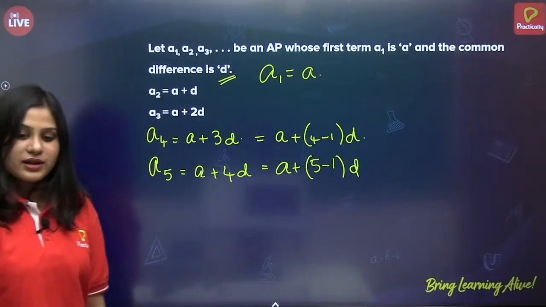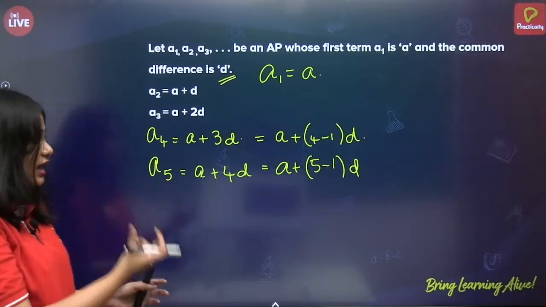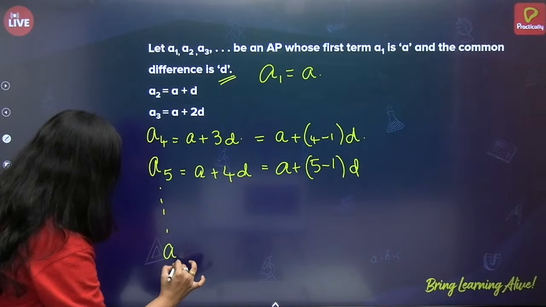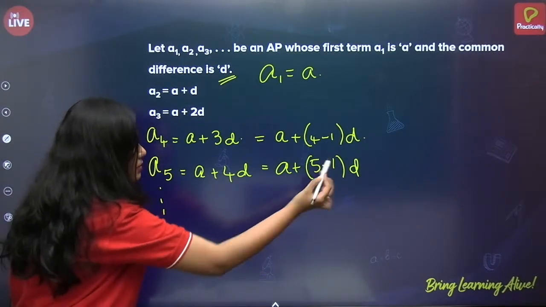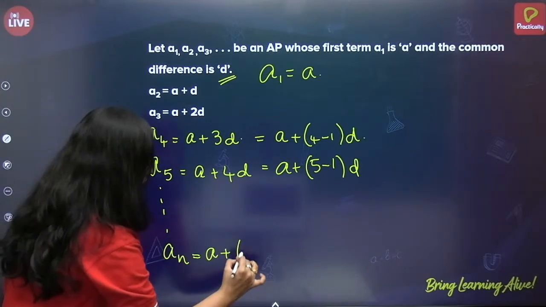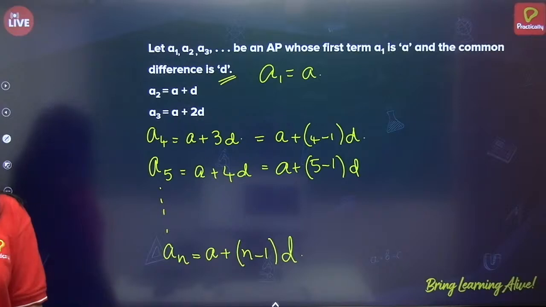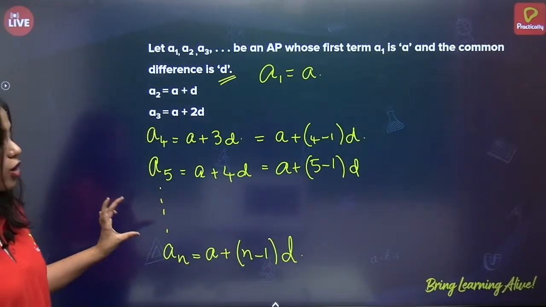Right? Very good. So, yes, Lakshmana Prabhu used the formula, but then let's derive. Let's see how we got it, okay? So, how will I be writing nth term? An is equal to a plus n minus 1 into d, correct? So, this is how we generate the formula of nth term.